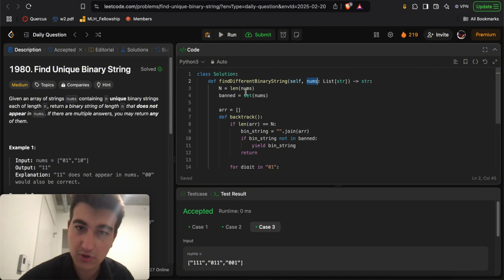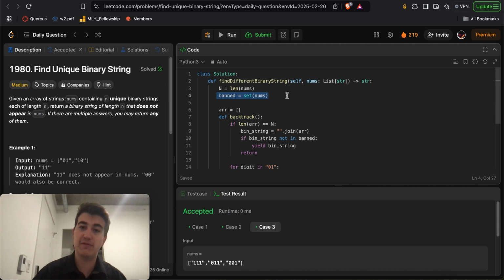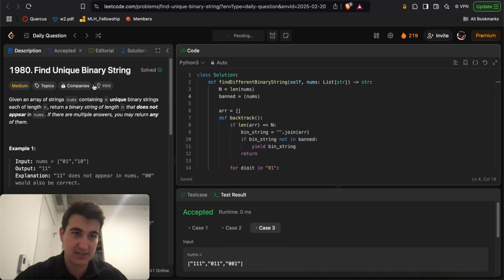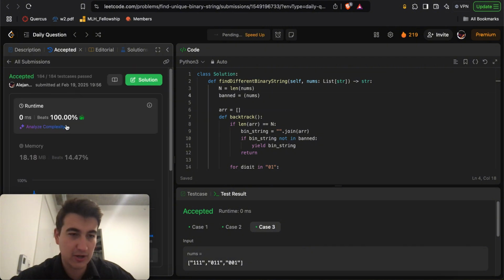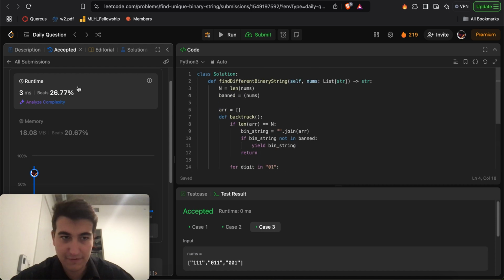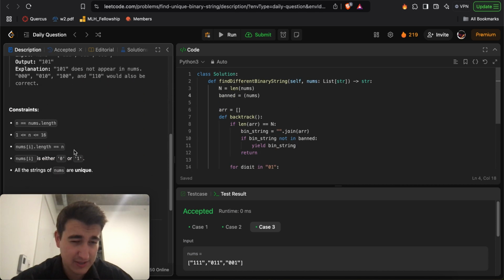Easy peasy. So the way we do this is, first of all, we're going to convert nums into a hash set called band of the strings instead of nums. Why? That way we can look up in O of 1 time if a string exists inside of this band set, instead of O of n time if we use nums, right? If we kept this as a regular nums and we press submit, we'll notice that our code will be a lot, okay, I guess it's fast enough, just because how long is nums?